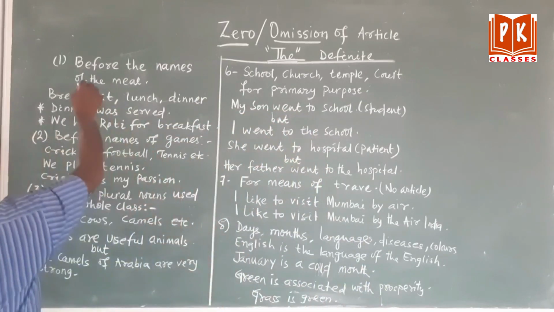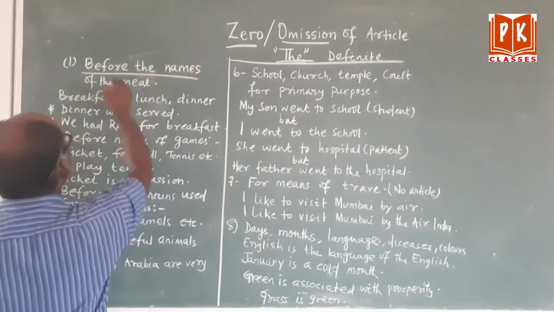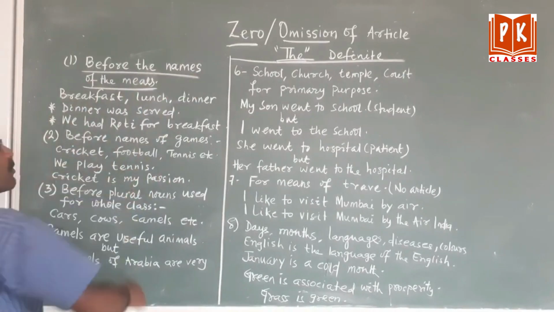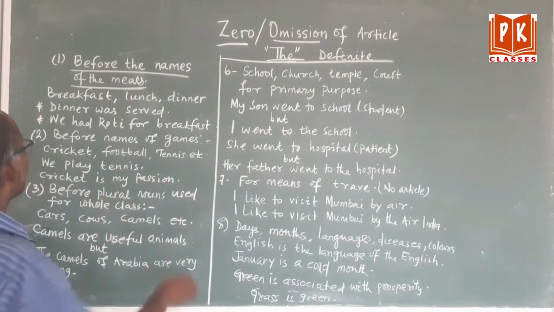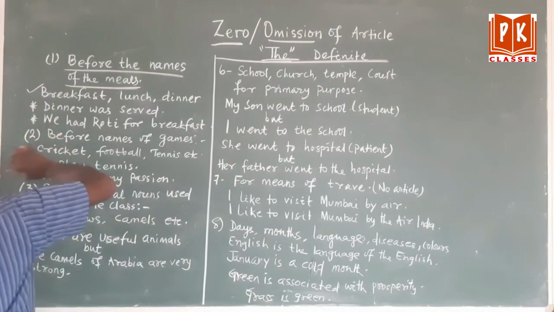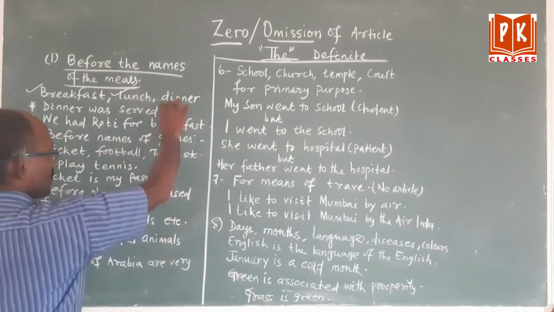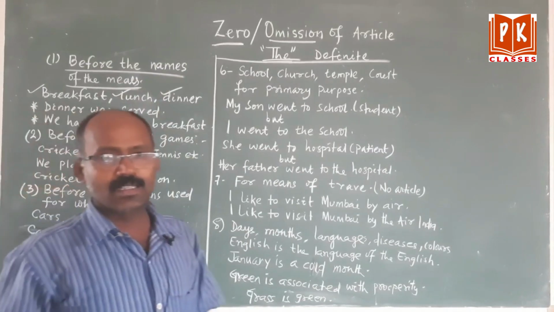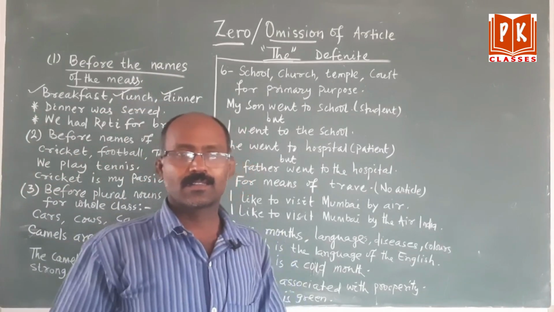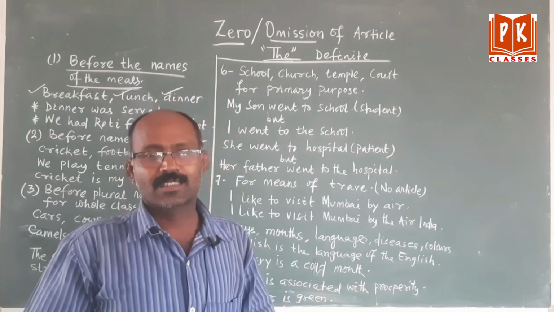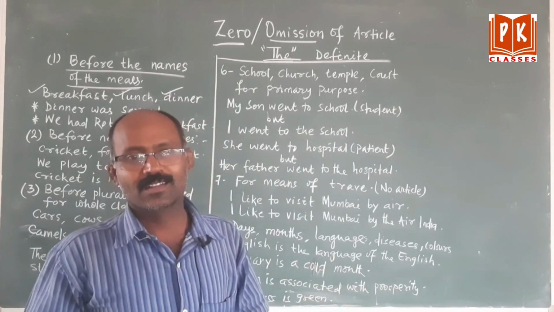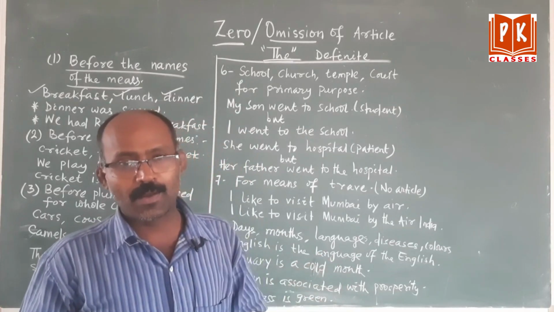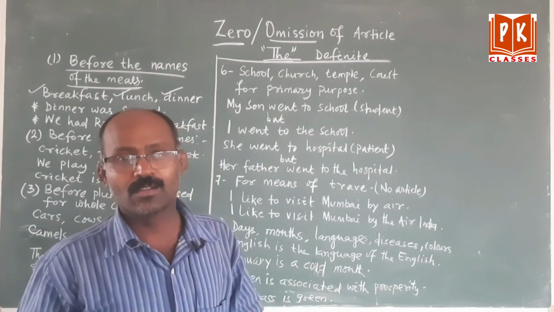Okay, here. Before the names of the meals. Suppose breakfast is the name of the meal, lunch is the name of the meal, dinner is the name of the meal. In general sense, I take dinner. In general sense, I don't take dinner. I don't take breakfast. We cannot use the.